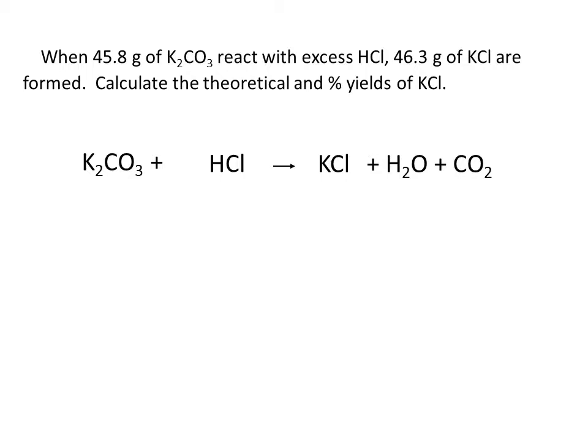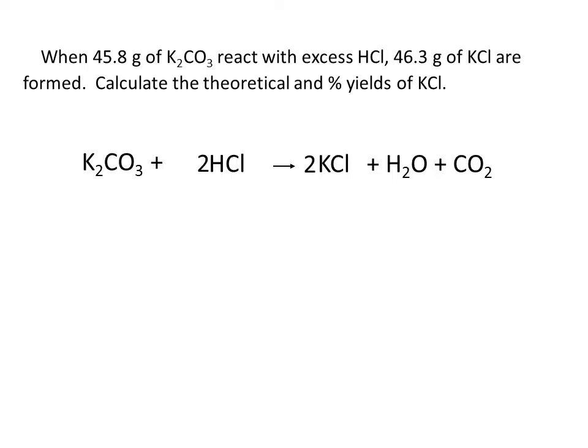Before we can actually do any stoichiometry on this, we need to have a balanced chemical equation. So as we look over the equation, we notice we have two potassiums on the reactant side and only one on the product side. So we must add a coefficient 2 in front of the potassium chloride. That then gives us two chlorines on the product side. We have only one on the reactant side, so we need to add a coefficient 2 there.